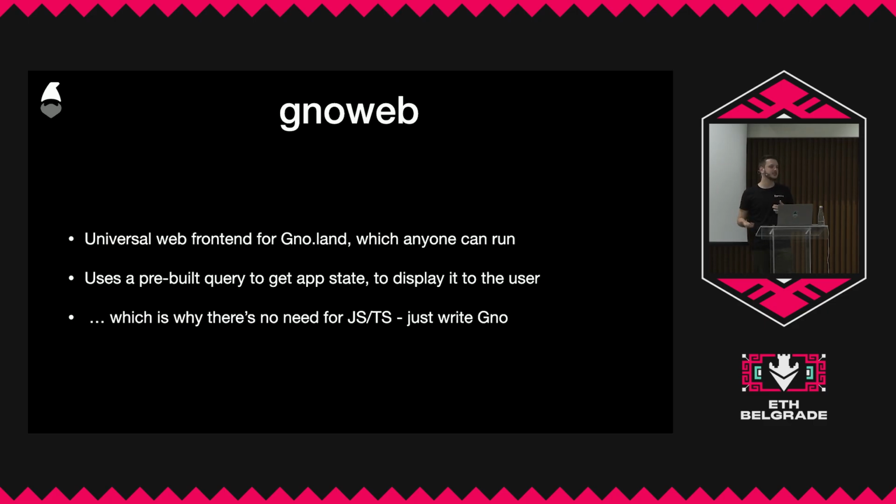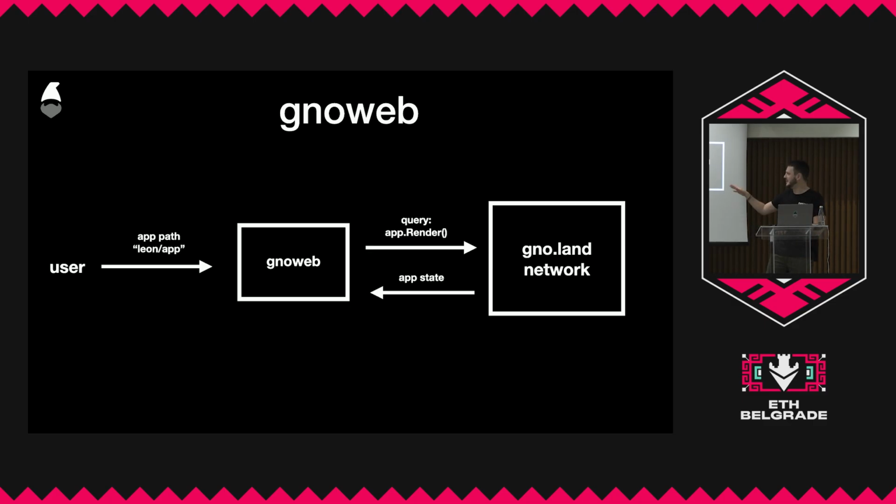This is why you don't actually need to write any JavaScript or TypeScript. You can just write Gno code, and you'll see that in just a sec. So this is a very basic diagram of how this essentially works. So I'm the user over there, looking for this Leon/app application. And I ask Gnoweb, hey, can you fetch me this application via a search bar, essentially. I'll show it to you later.